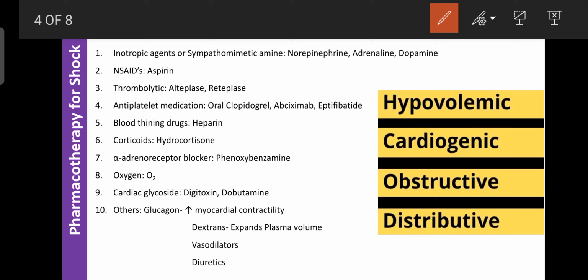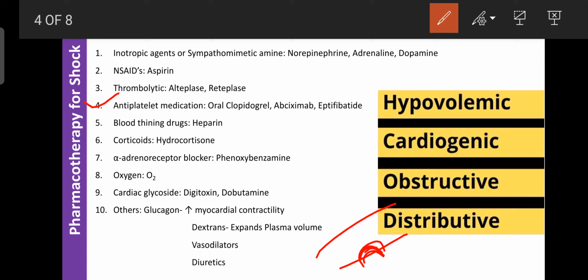Okay, so next one is the antiplatelet medications, that is oral clopidogrel, abciximab, then eptifibatide. These drugs mainly inhibit platelet aggregation. Further, they inhibit the formation of the blood plug or blood clot inside the blood vessel. So that property is helpful for the treatment of shock.